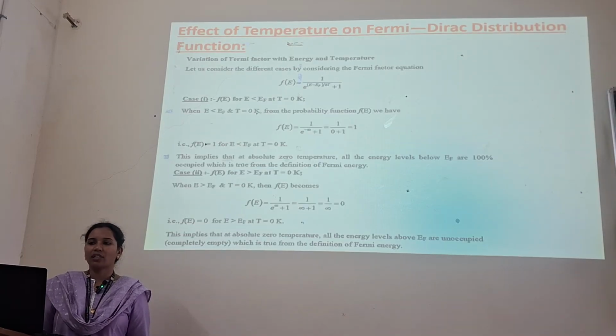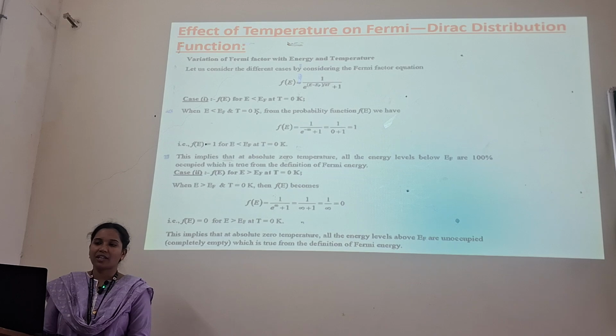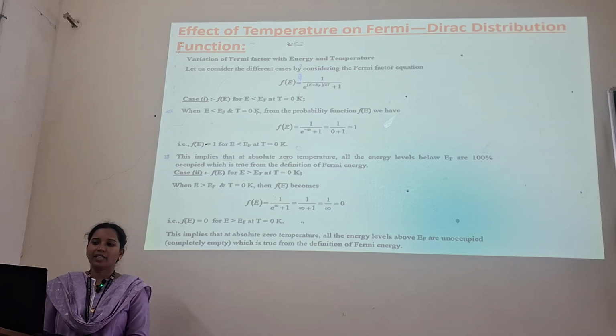How does the temperature affect the Fermi-Dirac distribution function? Here we have the variation of Fermi factor f of E with energy and temperature. Here we have two conditions. One is T equals 0 Kelvin and E less than Ef. And case number 2, E greater than Ef and T equals 0 Kelvin.